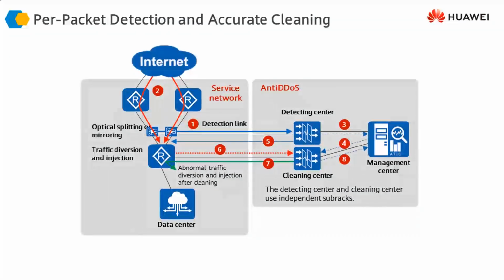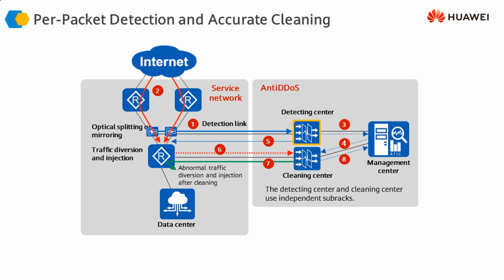As we discussed earlier, if we look at the detection center, we can have per-packet detection. In the case of per-packet detection, we can use either optical splitters or port mirroring to send the traffic going through the network towards the detecting center.